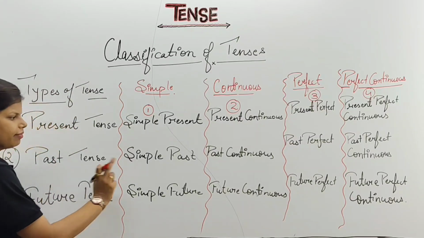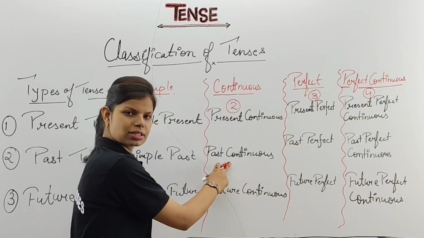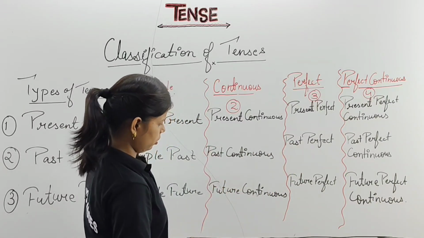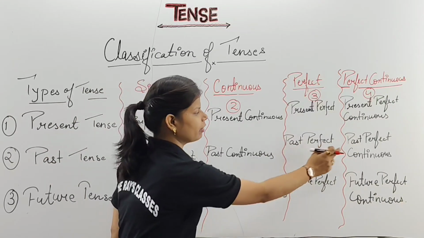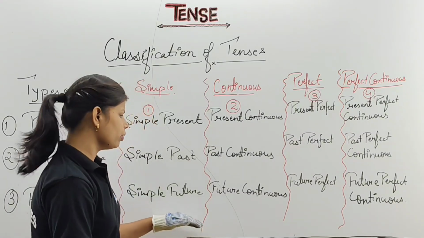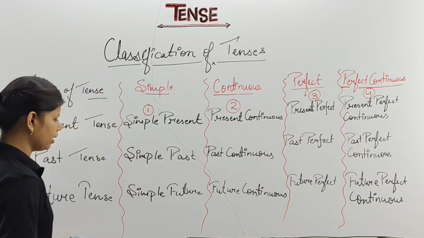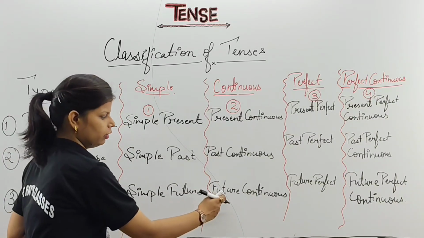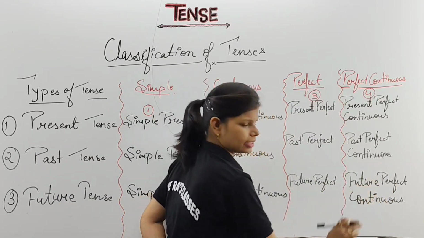Same as past is having 4. First is your simple past tense. Second is your past continuous. Third is your past perfect and fourth is your past perfect continuous tense. That is your fourth member. Now when we are going to talk about this one. Here we are having future. Future have 4 members. Simple future, future continuous, future perfect and future perfect continuous tense.